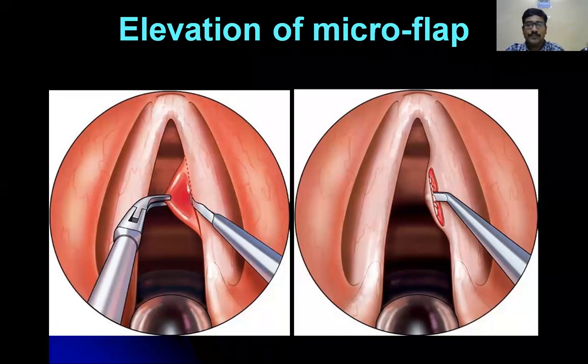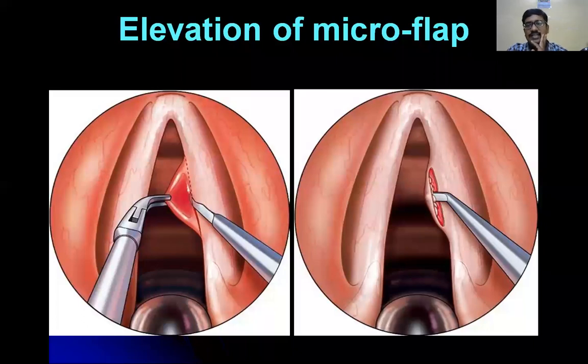Okay. So in vocal nodules, what are the layers involved? It is the epithelium layer and Reinke's space. Reinke's space is formed by, any answer? Reinke's space is formed by the superficial layer of the lamina propria.